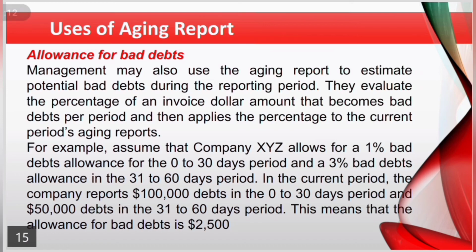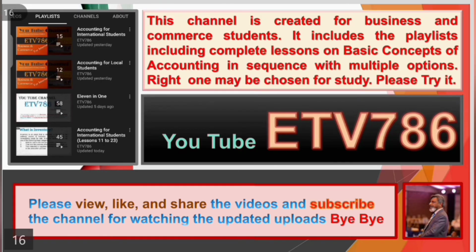For example, assume that company XYZ allows for a 1% bad debts allowance for the 0 to 30 days period and a 3% bad debts allowance in the 31st to 60 days period. In the current period, the company reports $100,000 debt in the 0 to 30 days period and $50,000 debt in the 31st to 60 days period. This means that the allowance for bad debts is $2,500.